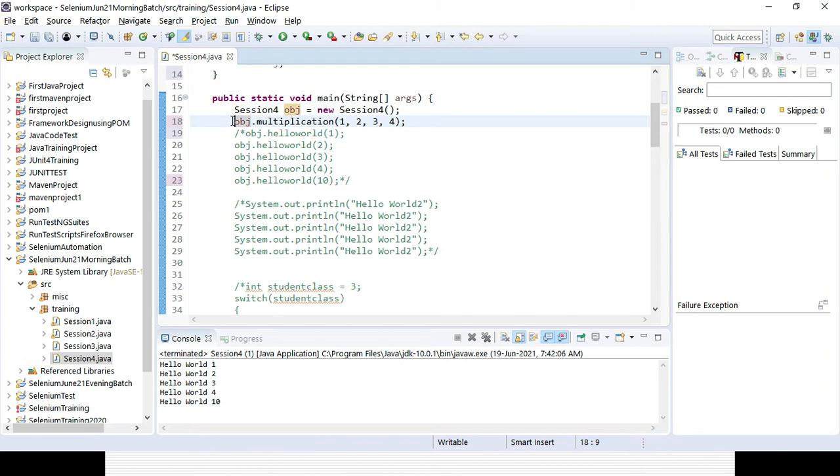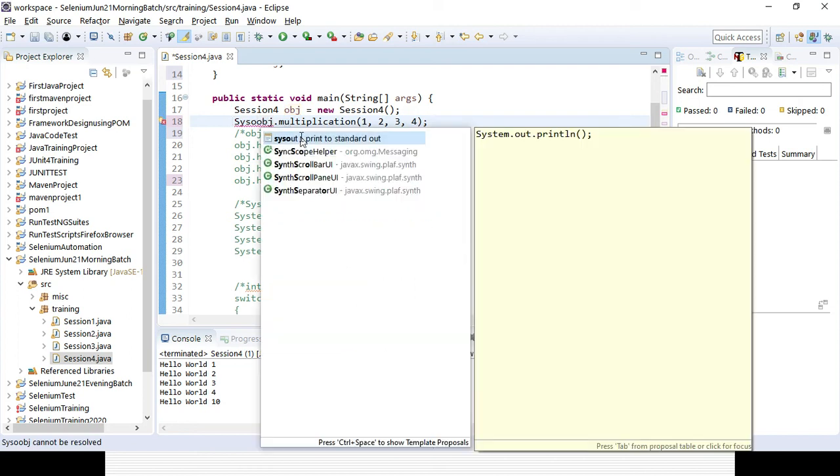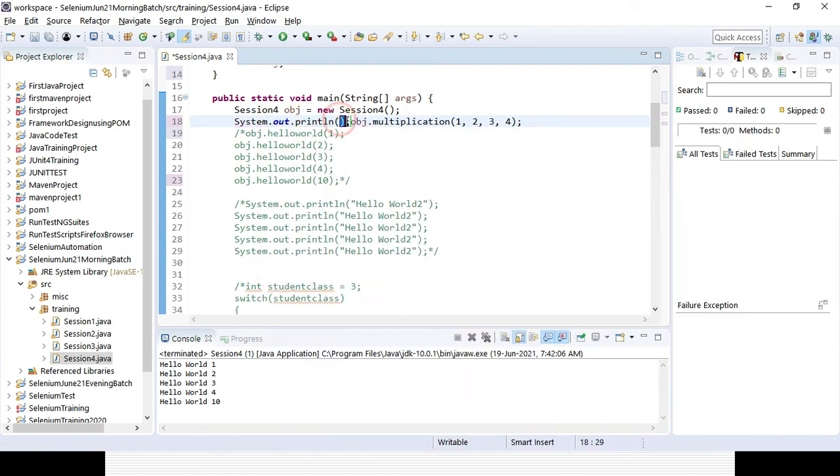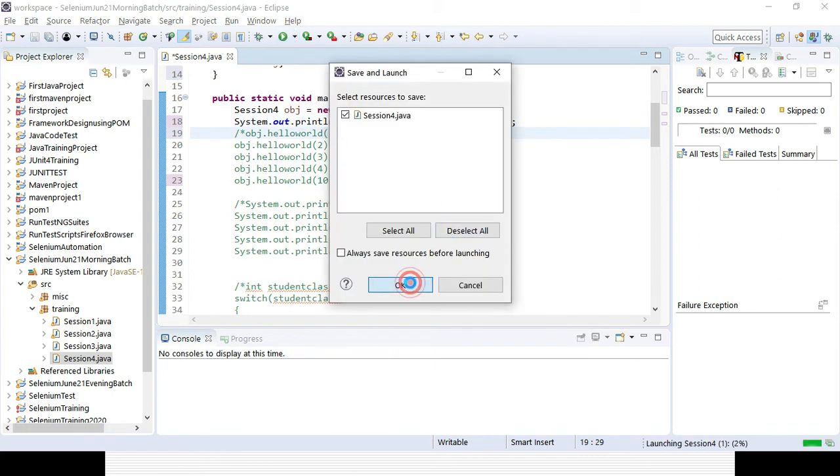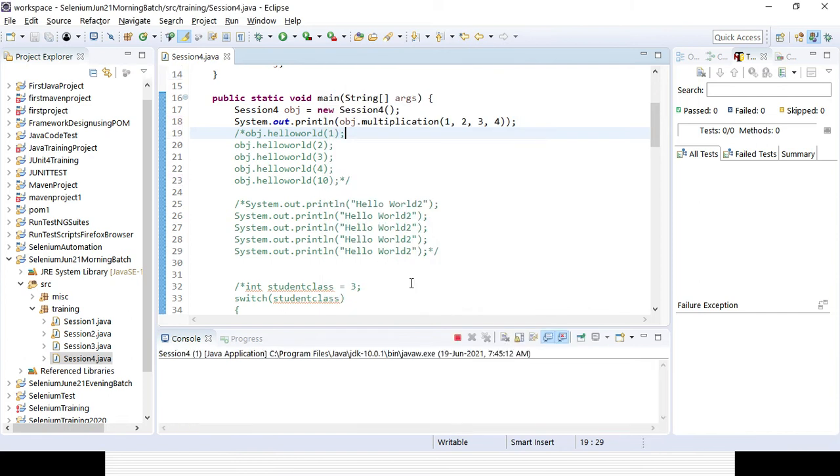So in case it is having a return type, I need to use the SOISO method, so that it can be printed out. It is just giving only the value, but it is not printed out, right? So that's why I can print it out in the console as well to check whether the result is coming or not, right? So if you can see here, 1 into 2 is 2, 2 into 3 is 6, and 6 into 4 equal to 24 is coming, right?